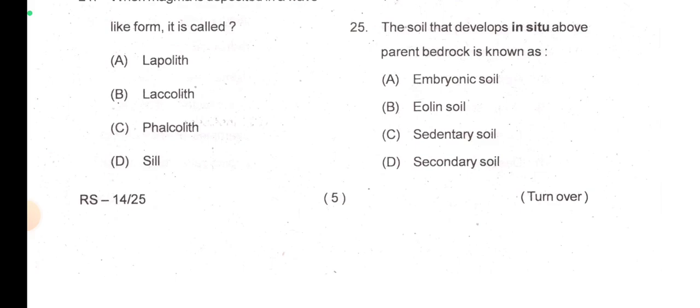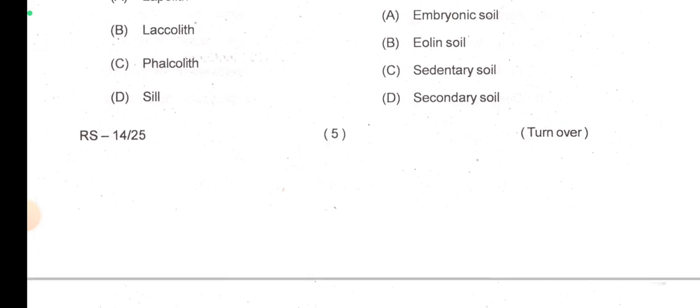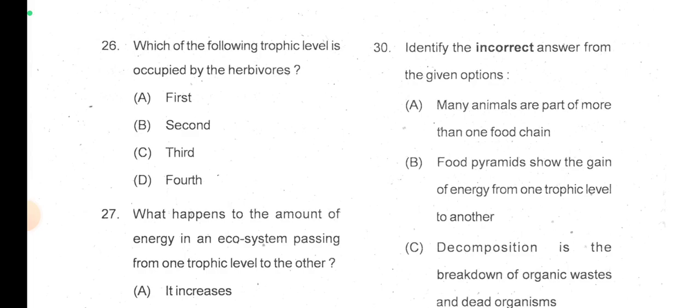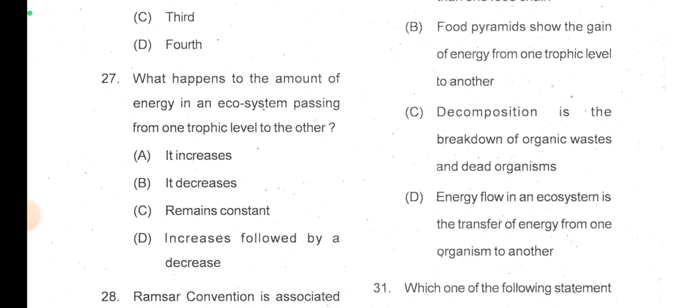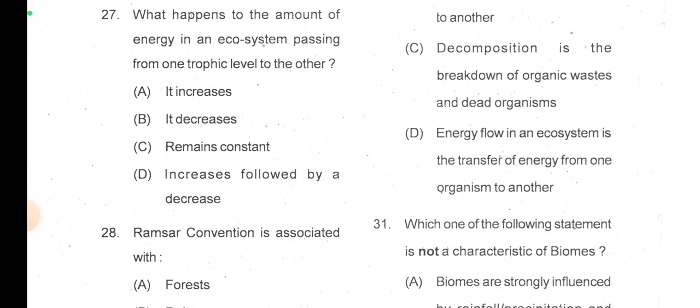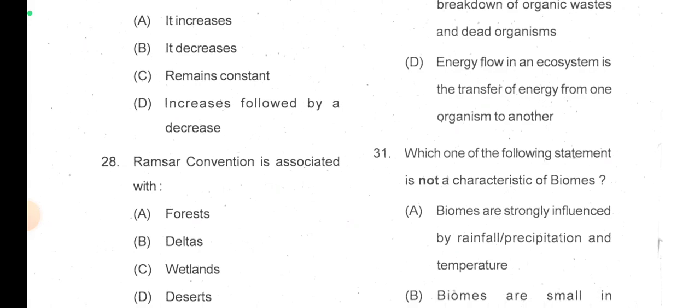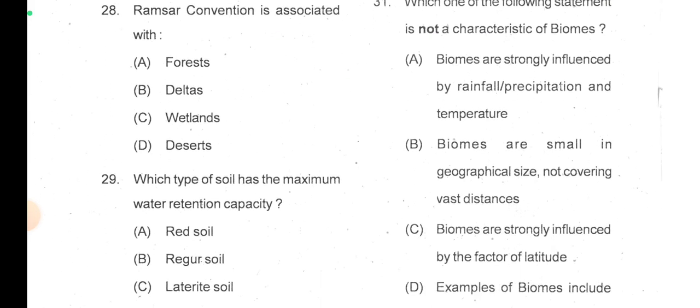Now the soil that develops in situ above parent bedrock is known as... again I forgot it. I think this was embryonic soil. In situ above parent bedrock is known as, I need to check it again. Okay, next move to the question number 26. Which of the following trophic level is occupied by the herbivores? Definitely the second trophic level is occupied by herbivores. What happens to the amount of energy in an ecosystem passing from one trophic level to the other? It decreases. Ramsar convention is associated with wetlands.